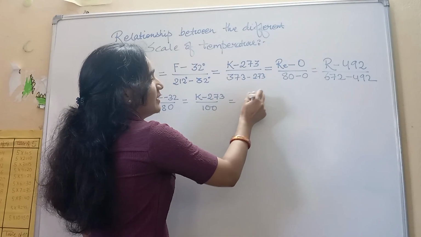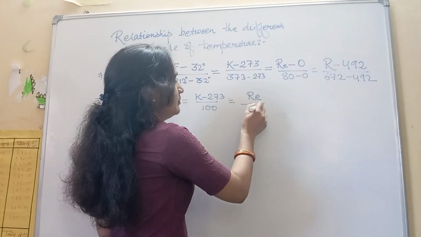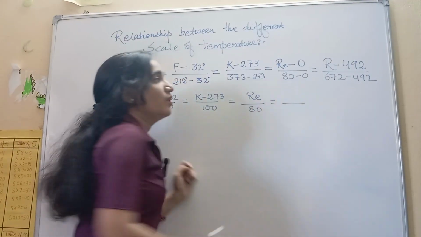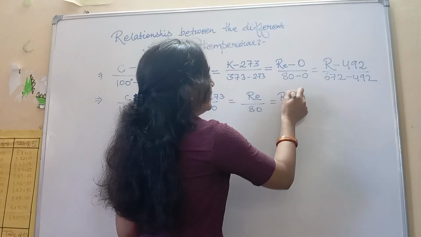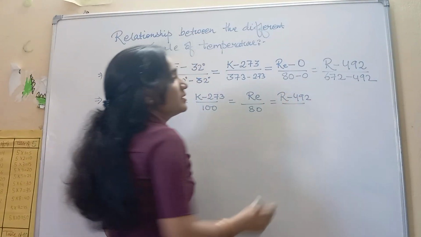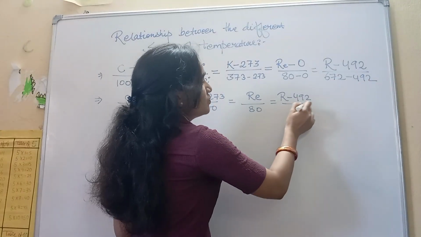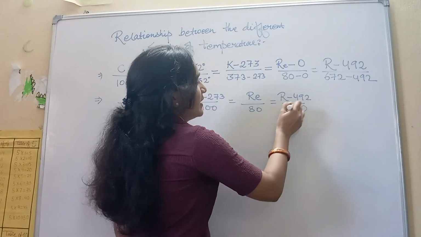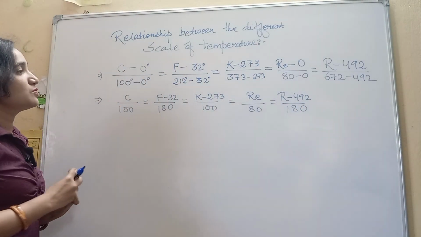For the Reaumur scale, we write Re divided by 80 directly. And for the Rankine scale, we write R minus 492 over 672 minus 492, which is 180.